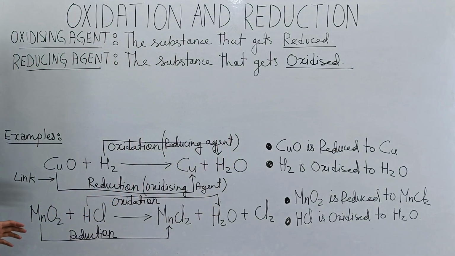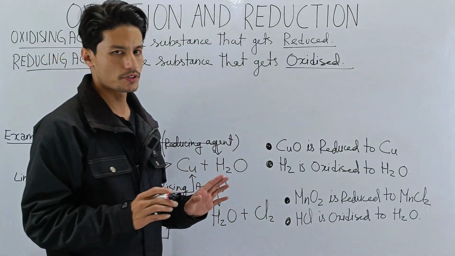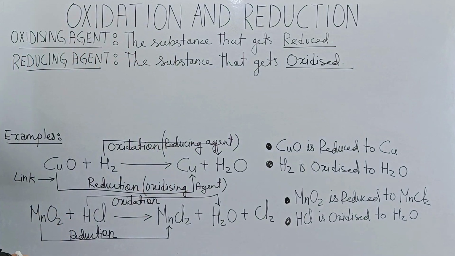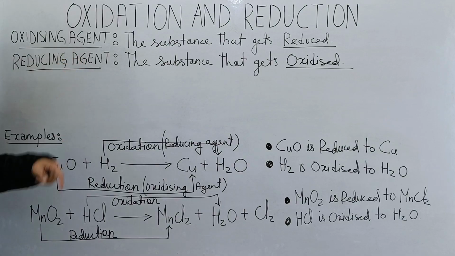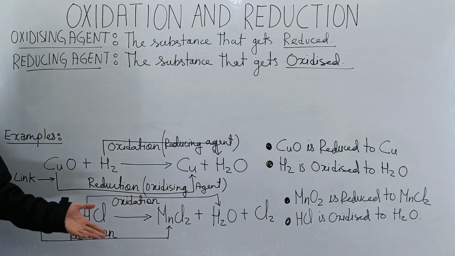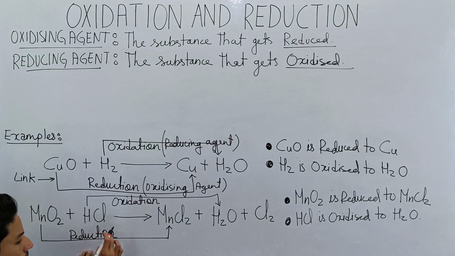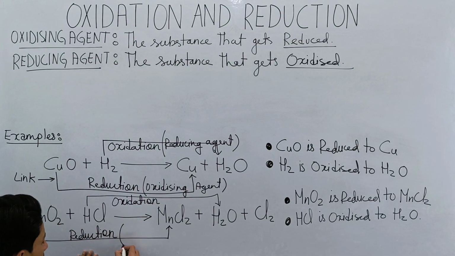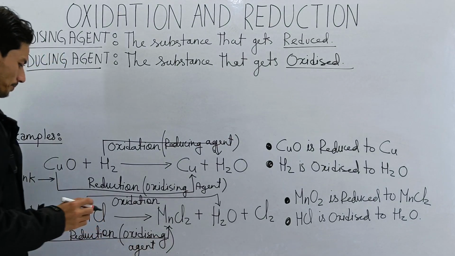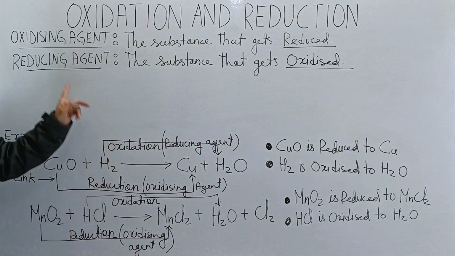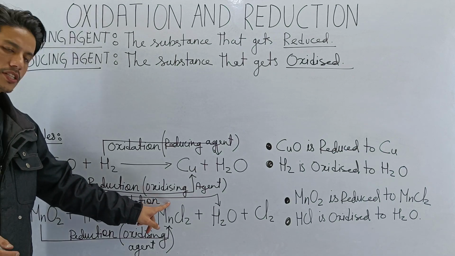Is it confusing? No, it's not confusing. Let's do the next example. So let's go to the second example. Let's identify the oxidizing agent. If it is oxidizing agent, we are going to reduction. So oxidizing agent, the substance that gets reduced. So here MnO2 gets reduced. So this is the oxidizing agent. And then reducing agent, the substance that undergoes oxidation is the reducing agent.